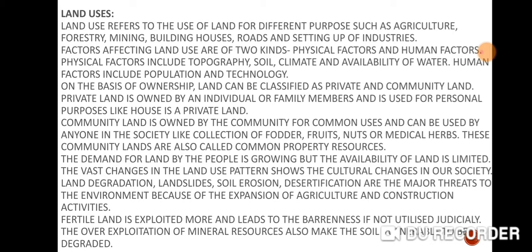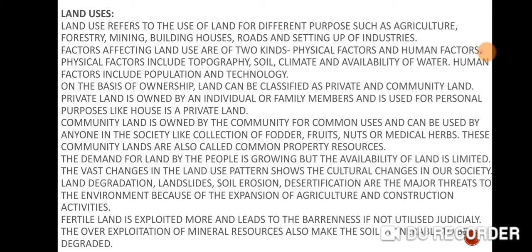So India is called an agrarian country, where agriculture is a primary activity. You can see the chart in your textbook also. Clear? Now 57% of the area of India is used for agriculture, so India is called an agrarian country, where agriculture is a primary activity.